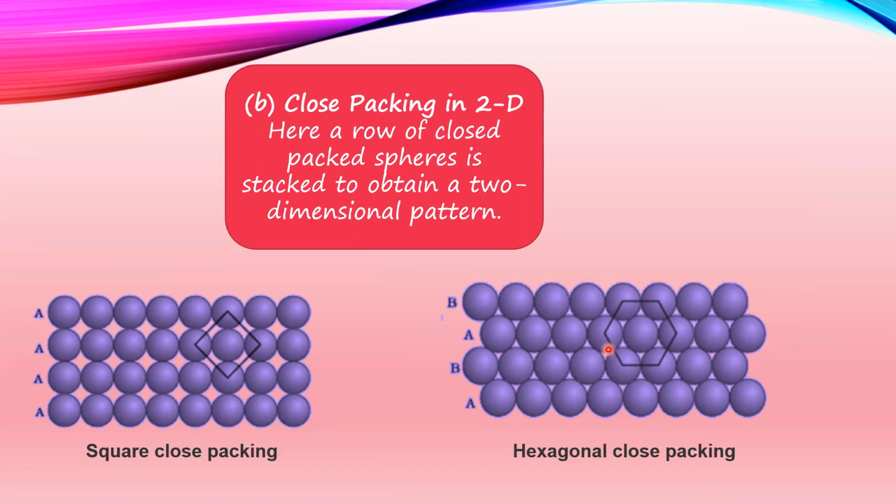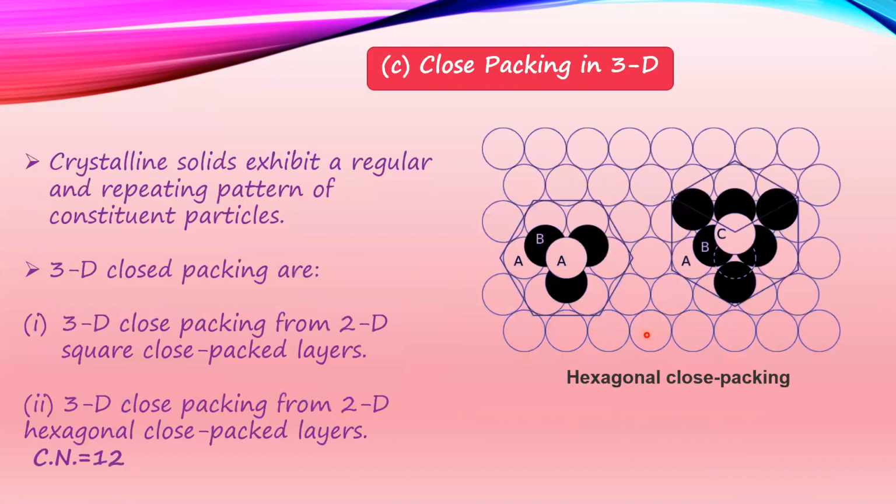We can also call it HCP. HCP stands for hexagonal close packing. That is, at a time, a single atom is attached with six other atoms. Okay, now next is close packing in three dimensions. When we say close packing in three dimensions, we have the ABC stack as seen in the picture.